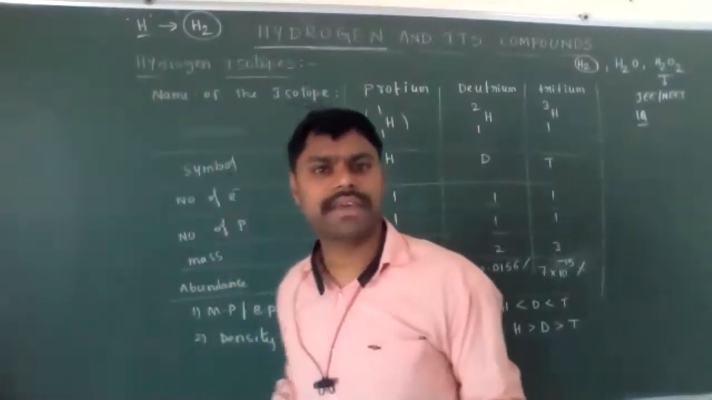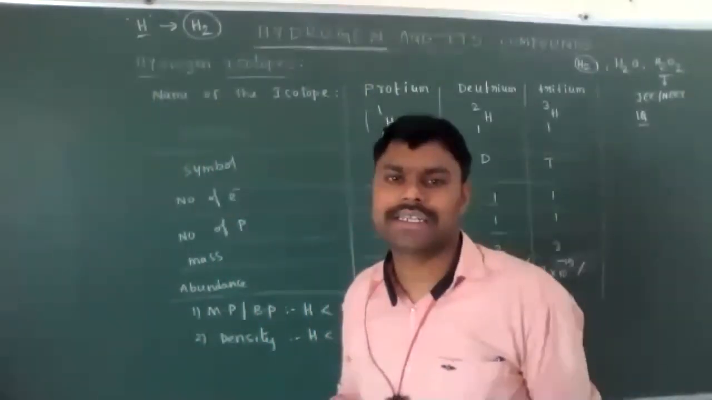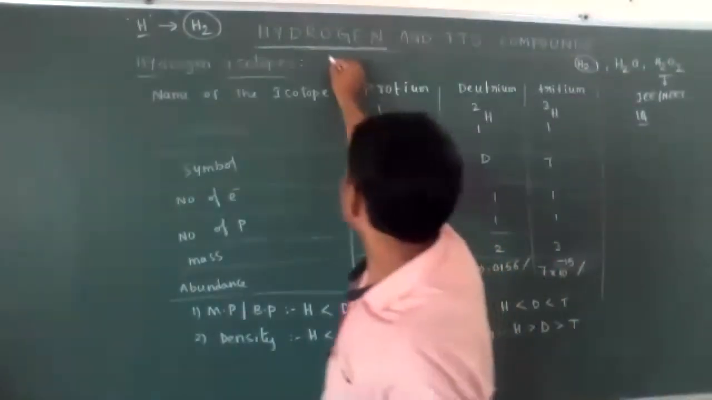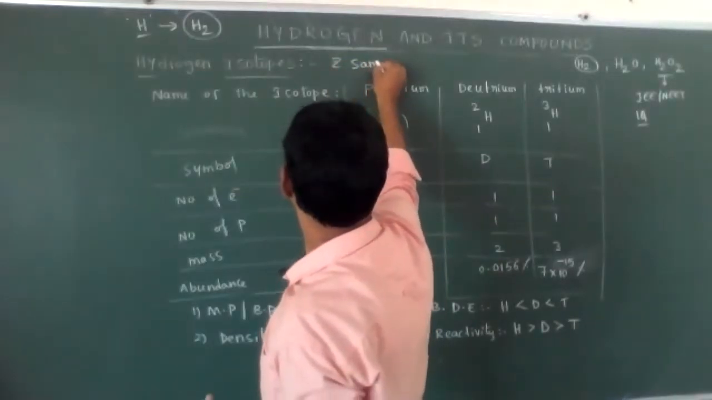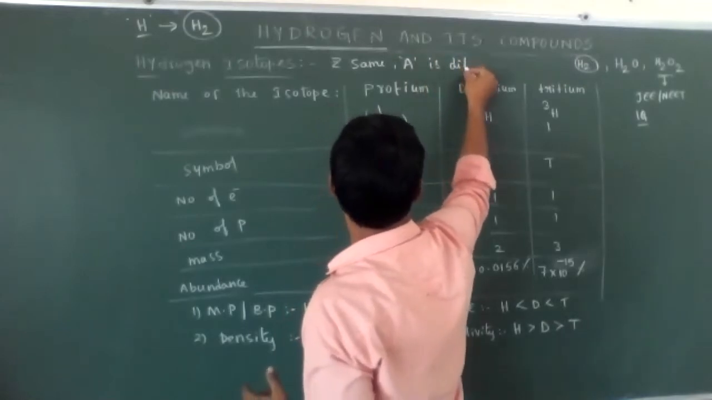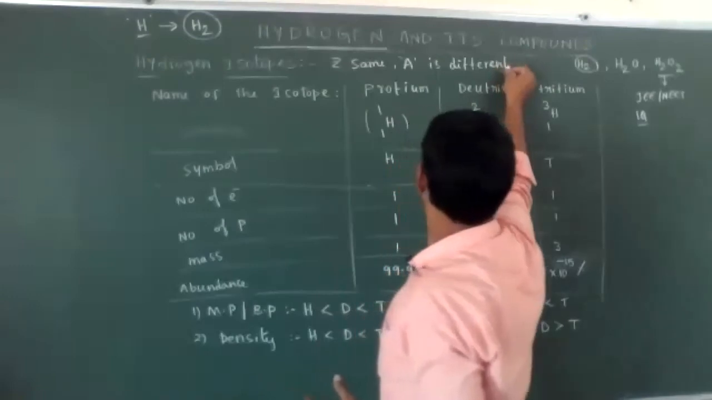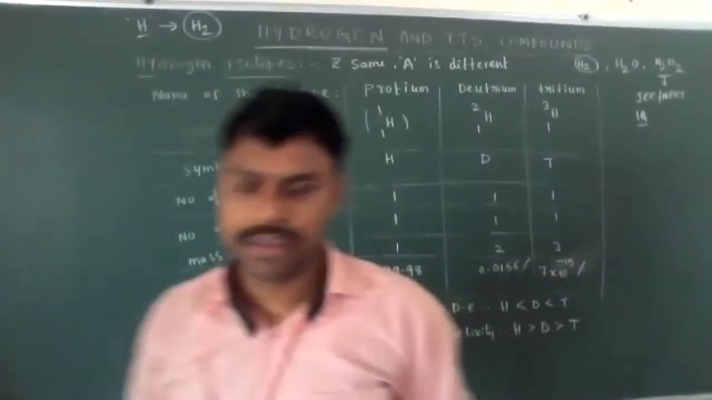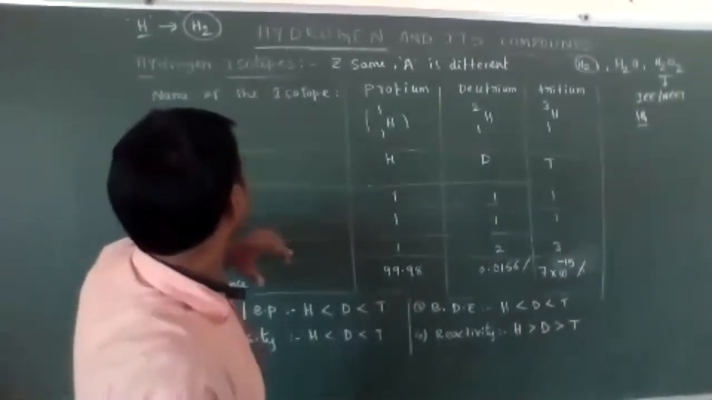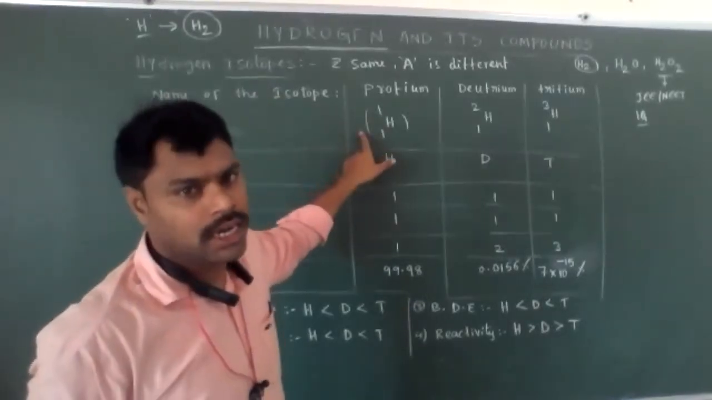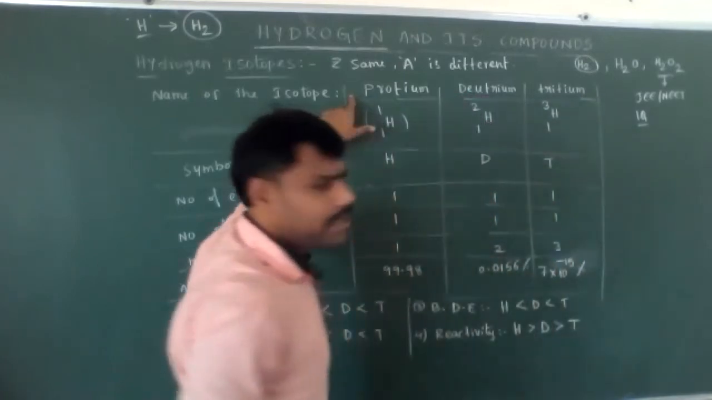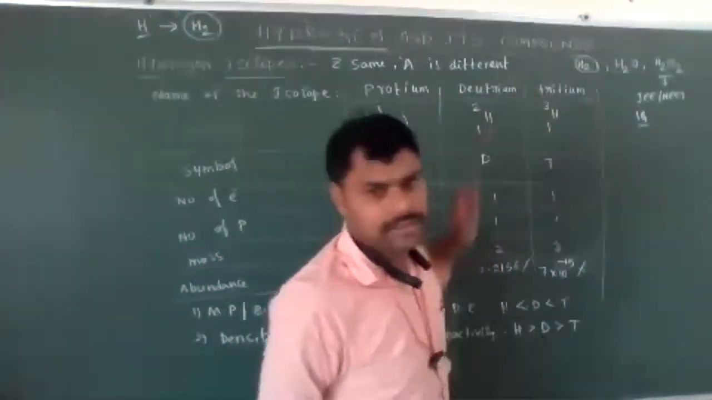Already we know the meaning of isotopes. Isotopes means the atomic number Z is the same, but A, the atomic mass, is different. Atoms like that are called isotopes. So hydrogen mainly has three isotopes. What are the names of those three isotopes, dear students? Listen: protium, deuterium and tritium.